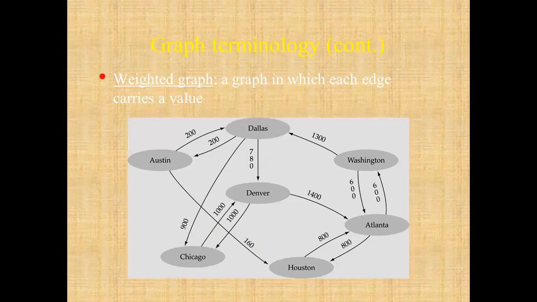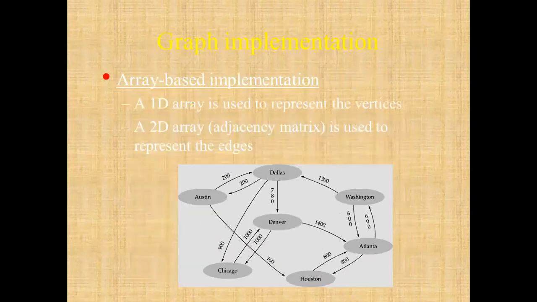So that is a weighted graph for you. Weighted graph means what? For every edge there is a weight attached. Like from Austin to Dallas it is 200. From Dallas to Denver it is 780. From Dallas to Washington it is 1300. Like a weightage is given. That is arbitrary weightage. It is up to the user and graph compiler what kind of weight can be used.